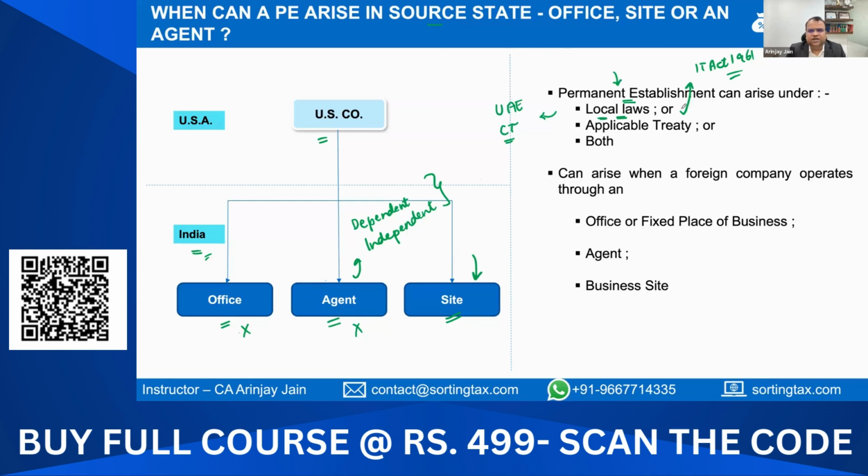The second is the applicable tax treaty. If the country where the activity is being done has a tax treaty with the country where this person is a resident, right? Then this treaty may also contain when the permanent establishment clause could be triggered, or even both of them could be there. So you may have a PE clause under the local laws, you may have a PE clause under the applicable tax treaty, or you may have it under both.